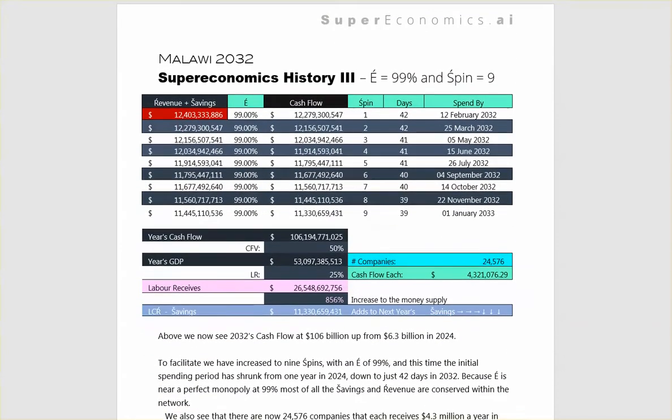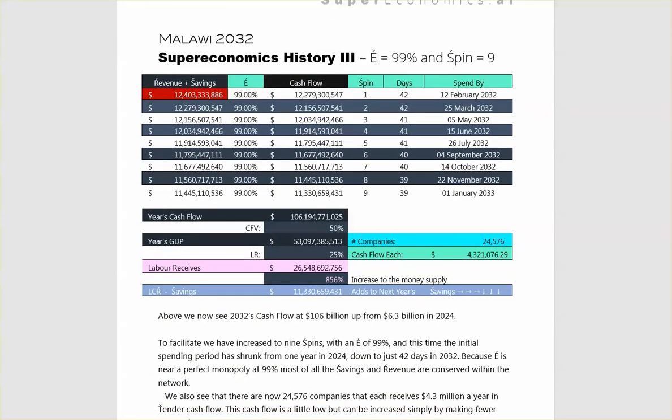Malawi, 2032, Supereconomics History 3, E 99%, spin 9. And here we can clearly see each row as a separate spin.